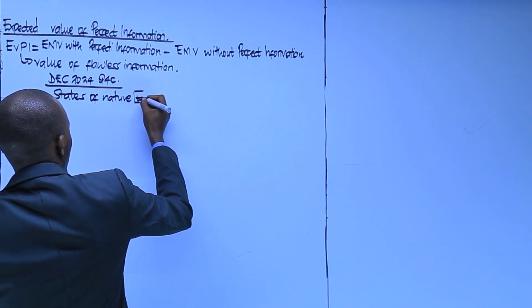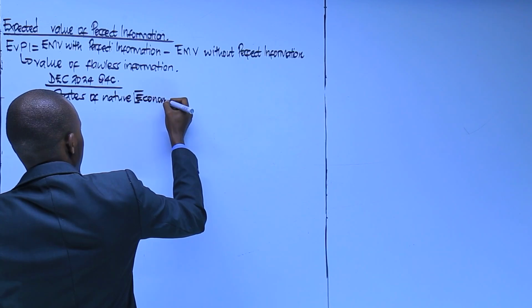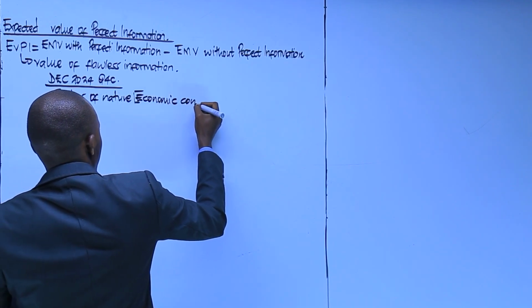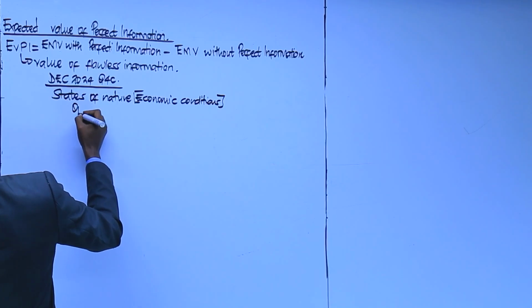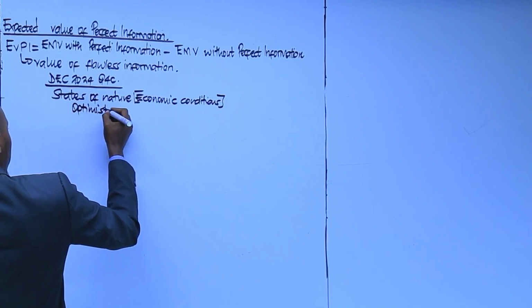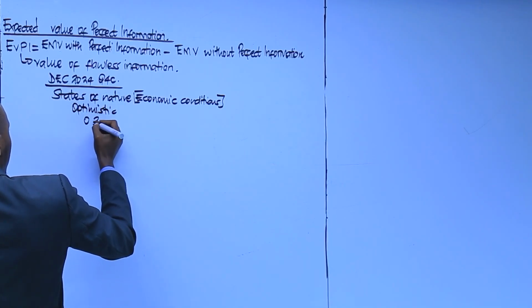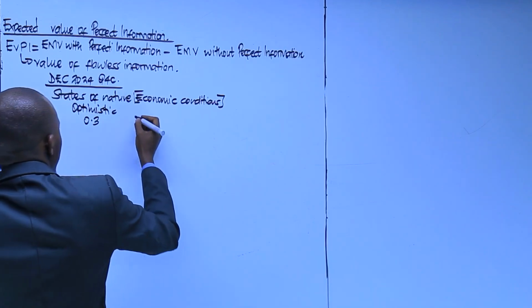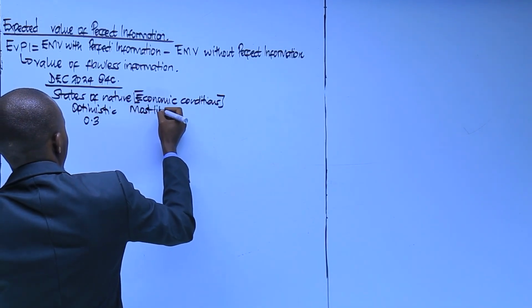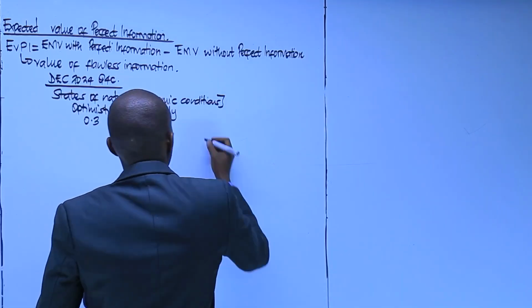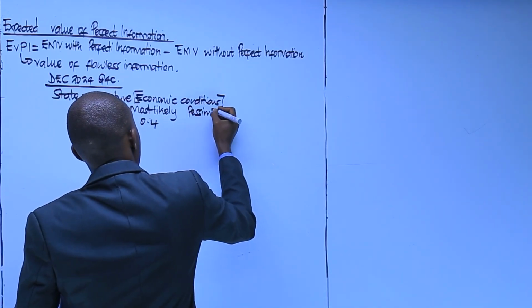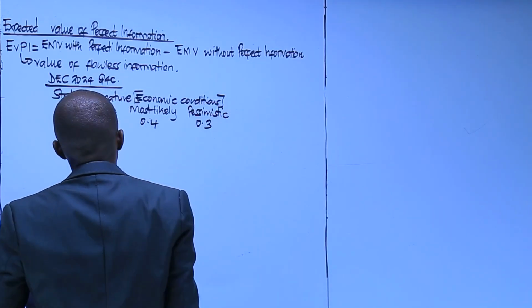And this was your economic conditions: optimistic with a probability of 0.3, most likely with a probability of 0.4, and pessimistic with a probability of 0.3.